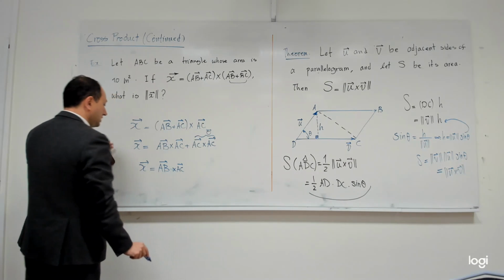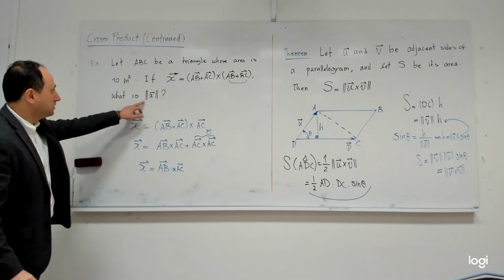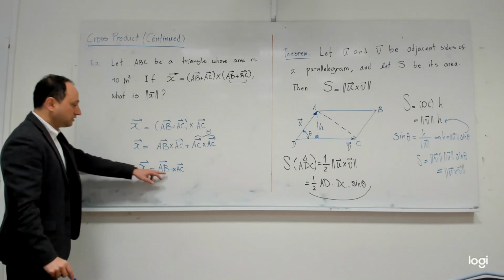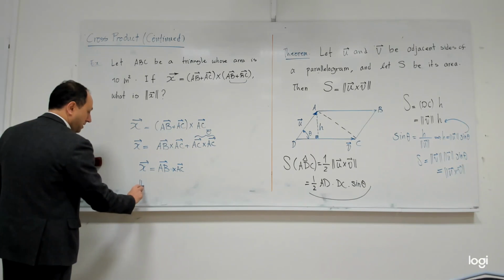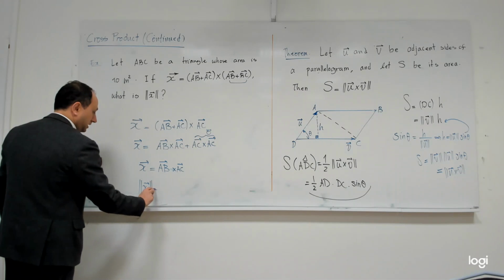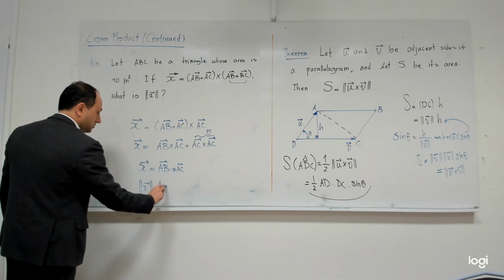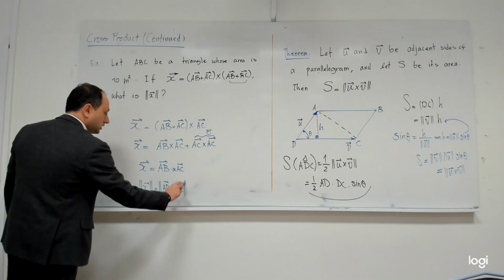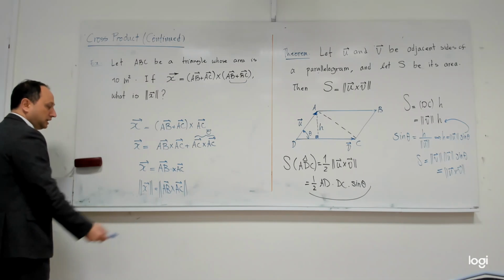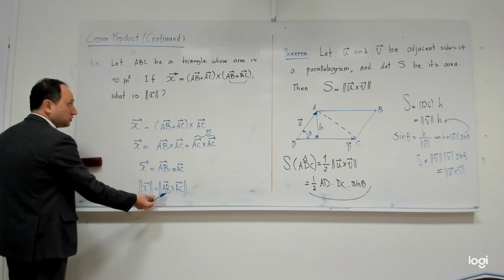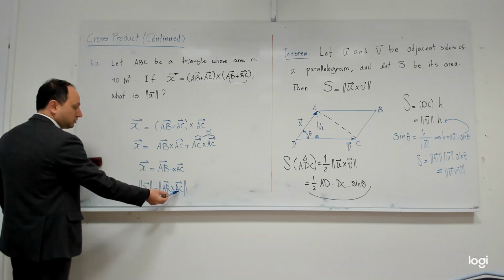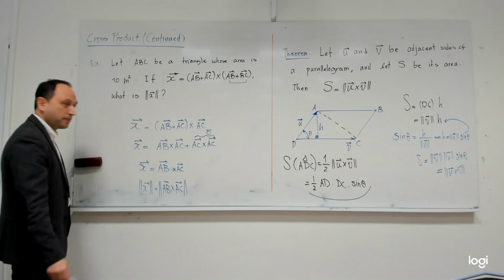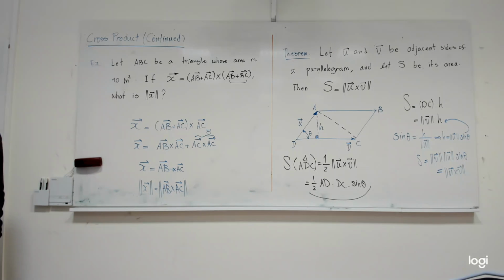But my question is about the magnitude of this vector. If two vectors are equal, definitely the magnitude of the vector on the left is also equal to the magnitude of the vector on the right. Okay, but if I want to use the original definition, I need to know the magnitude of AB, which I don't know. I need to know the magnitude of AC, and I also need to know the angle between them, which I really don't know any of them.